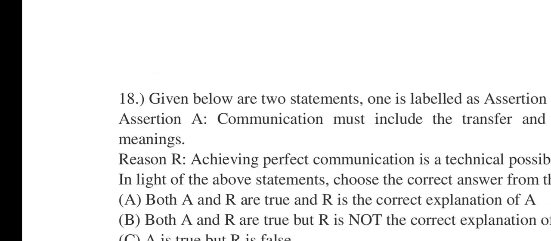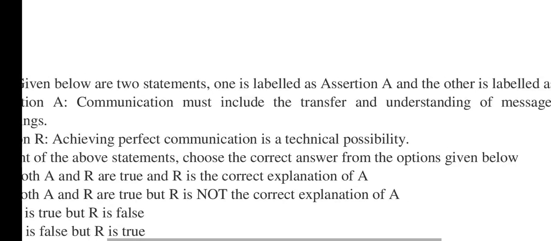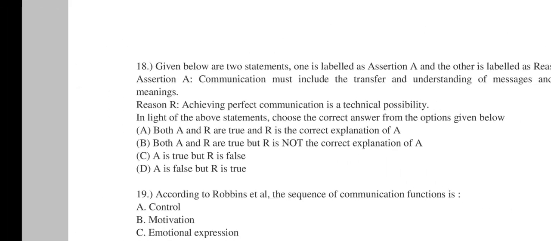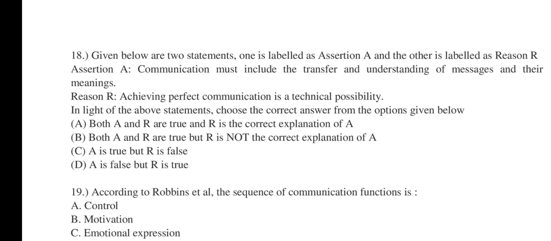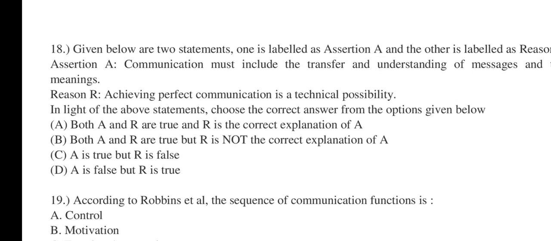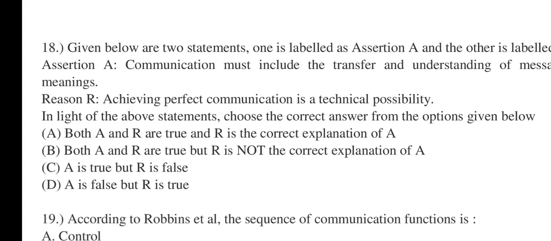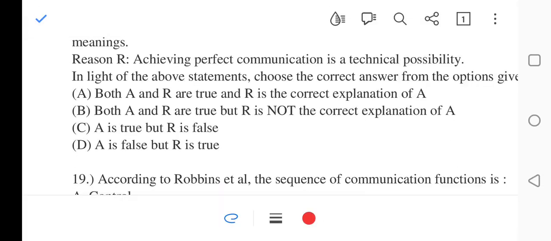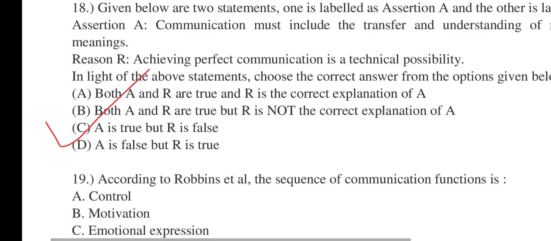18 says, given below are two statements, one is labeled as assertion A and the other is labeled as reason R. Assertion A says communication must include the transfer and understanding of messages and their meanings. Reason R says achieving perfect communication is a technical possibility. Choose the correct answer. Question 18, the correct answer will be A is true, but R is false. Means assertion is true, but reason is false.